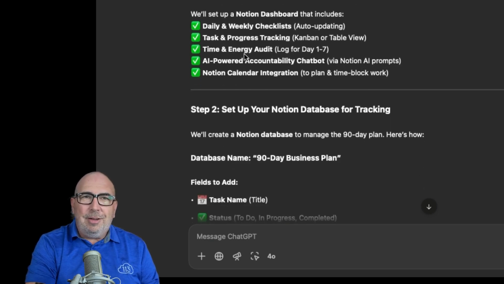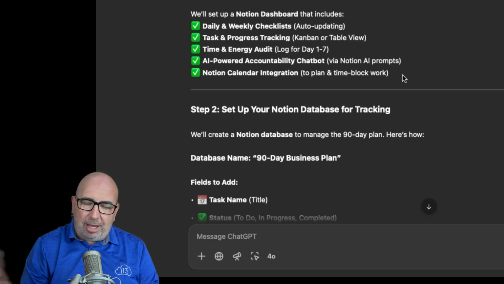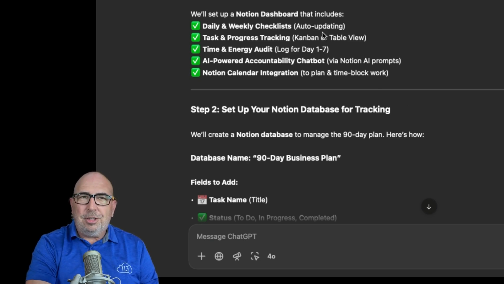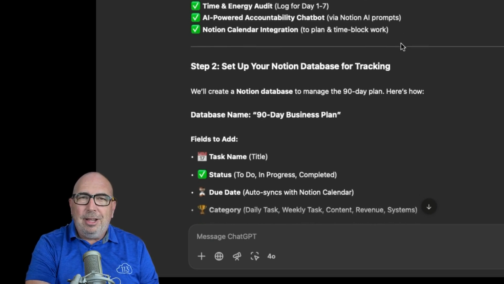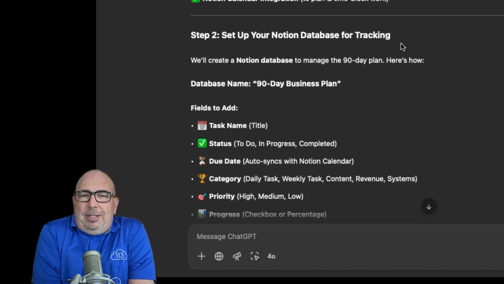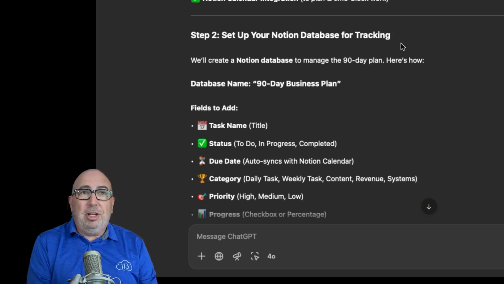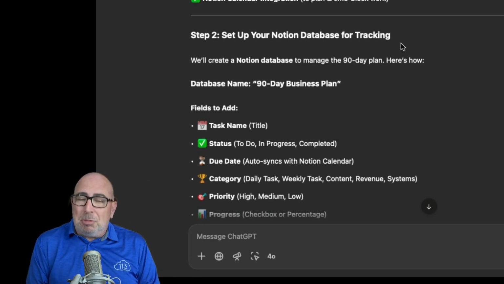All these things available in Notion, and also using an accountability chatbot, using the Notion AI chat, which is a feature to do that, and then integrate it back to my calendar for planning and time blocking. If it were to stop right there, I'd say you did a great job. I understand these pieces. I'll carry on from here, but it actually keeps going.